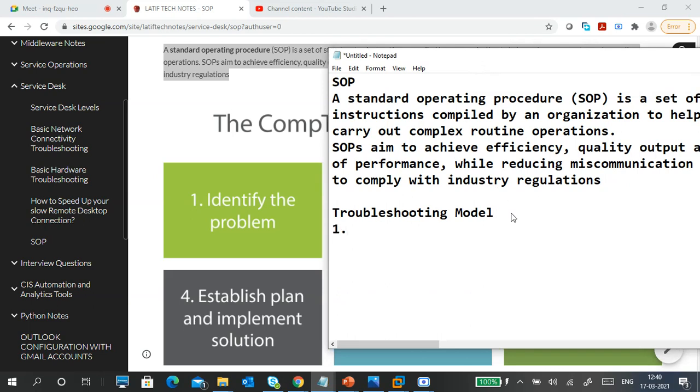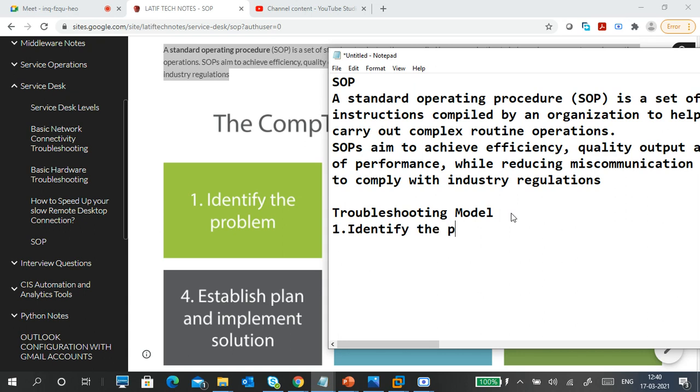Normally SOP means standard operating procedure, from starting to ending, like giving a service from starting point to ending point, step by step process. And the troubleshooting model involves issues only. Whenever issues occur, then it is a troubleshooting model. That's the simplest difference. But commonly, whatever procedure we are following, it is the same thing on both sides.